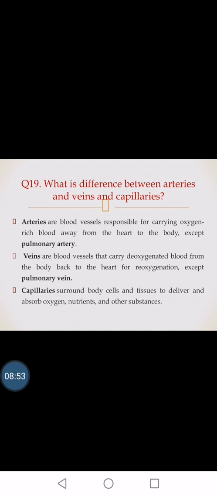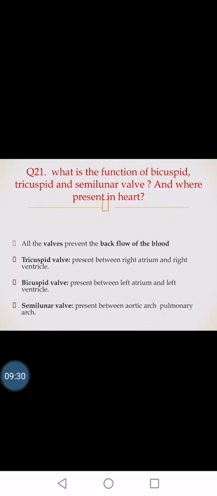What is the difference between arteries, veins and capillaries? Arteries are blood vessels responsible for carrying oxygen-rich blood away from the heart, except the pulmonary artery. And all veins carry deoxygenated blood from the body back to the heart, except the pulmonary vein, which carries oxygenated blood from the lungs into the left side of the heart. Then capillaries: the whole body contains a network of small blood vessels called capillaries, which deliver oxygen, nutrients and other substances.